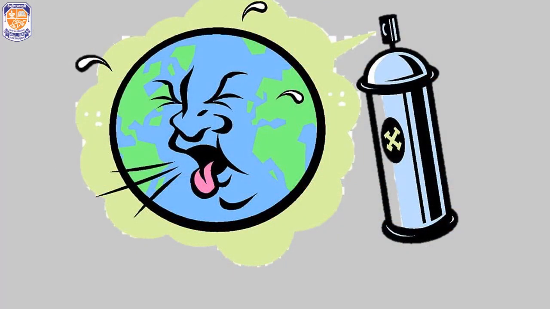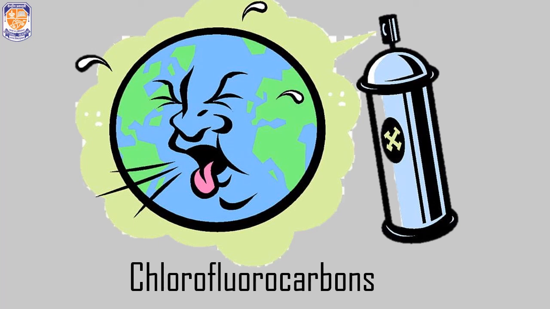There are some chemical components, or rather chemical pollutants, which are responsible for the depletion of the ozone layer. Those chemicals are known as chlorofluorocarbons. These are chemicals found in spray aerosols, for example your deodorants. They are found in refrigeration units and fire extinguishers. When these chemicals reach the stratosphere, they react with the ozone layer and deplete it. As a result, we are facing a thinning of the ozone layer.